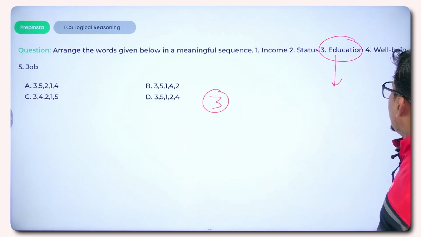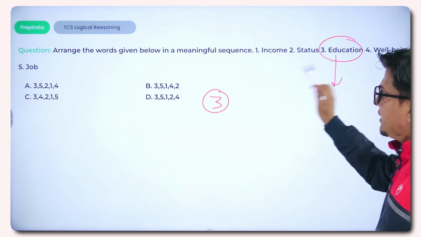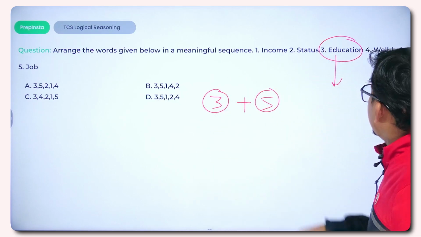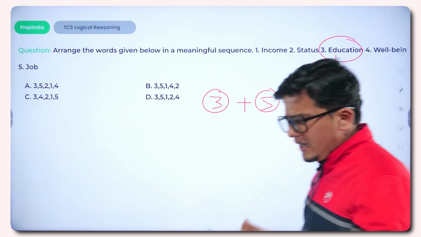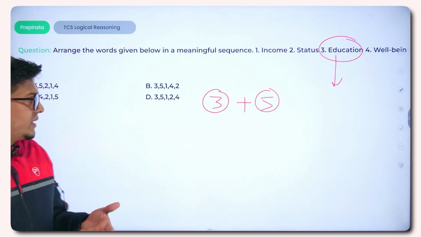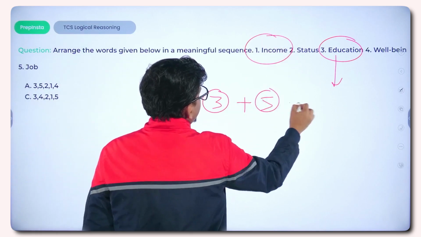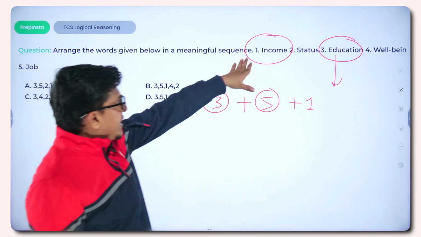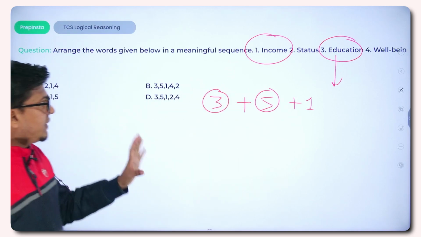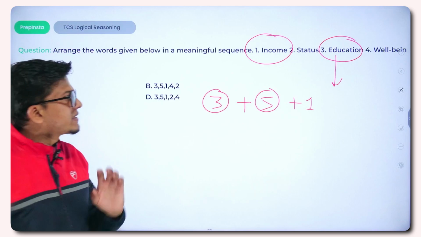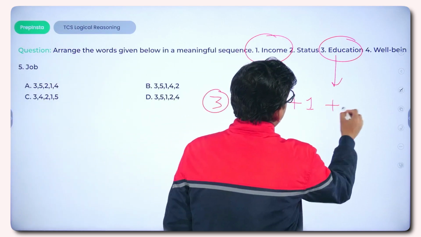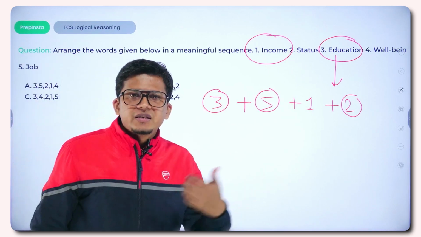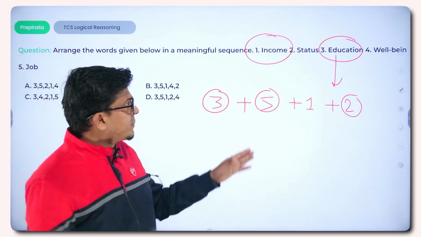When we are educated, when we have got education, then our focus would be to obtain a good job, and once the job is done, then we will be paid, we will get a salary in return. Salary is in the form of income. So income would be the next word. If we get the income, then we will definitely hold a status, we will definitely hold a position in society. So the next word would be status.